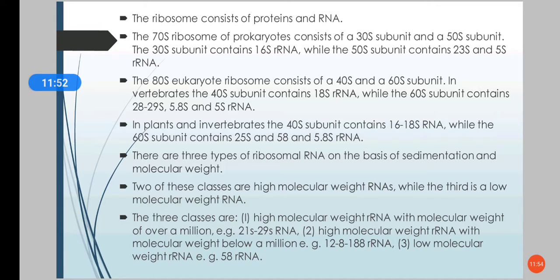The second class is high molecular weight rRNA with molecular weight below a million; examples are 12S, 16S and 18S rRNA. The third class is low molecular weight rRNA; the example is 5.8S rRNA.